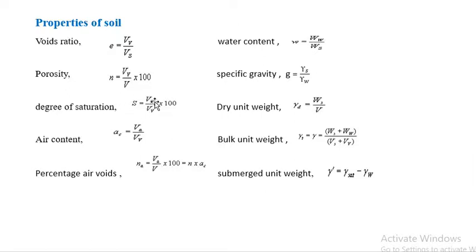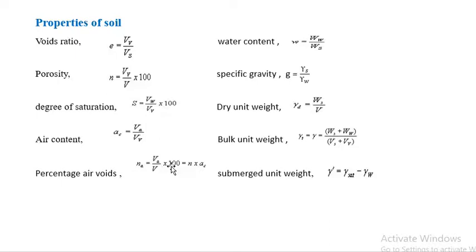Degree of saturation is volume of water by volume of void into 100. Air content is volume of air by volume of void. So degree of saturation plus air content will be 1, because Vw plus Va is Vv, and Vv by Vv is equal to 1.